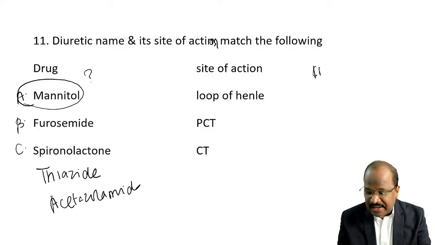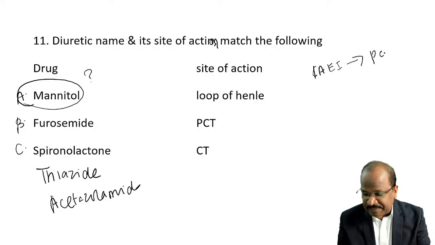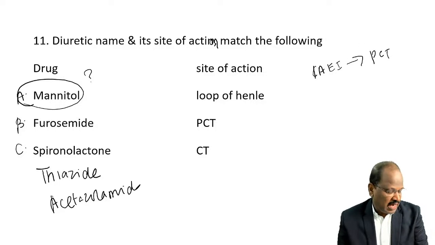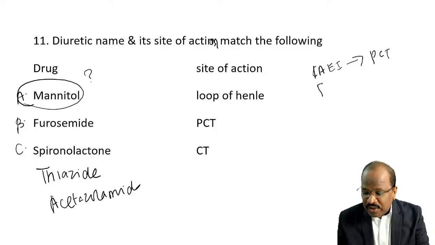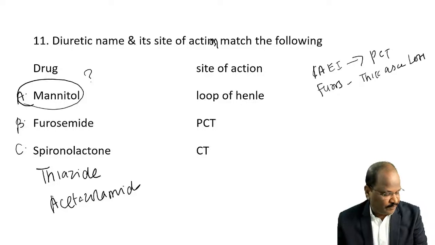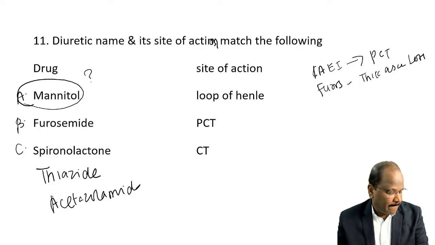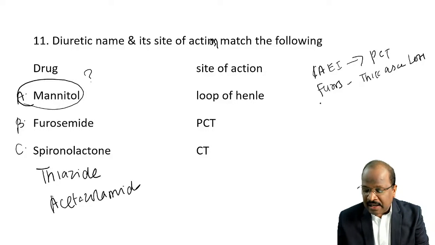See, carbonic anhydrase enzyme inhibitor acting on PCT. Furosemide, a loop diuretic, acting on the thick ascending limb of loop of Henle. Thiazides acting on the distal convoluted tubule. Potassium-sparing diuretic acting on collecting ducts.